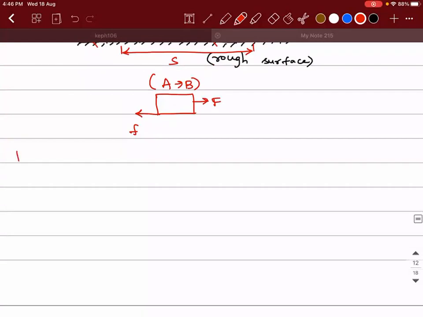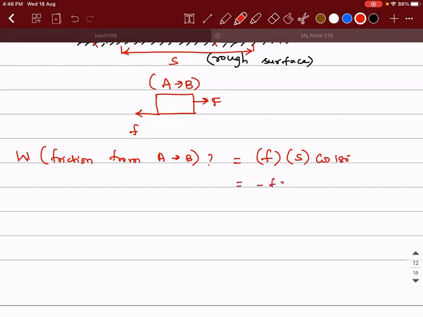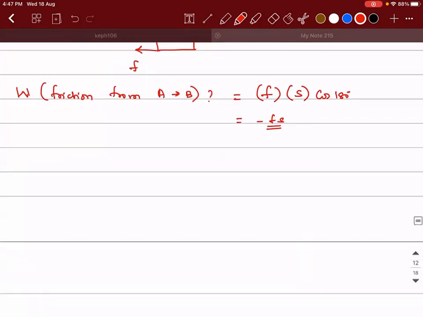Now the question is, work done by friction from A to B is how much? Small f into displacement into cos of how much, guys? 180. So it is going to be cos of 180 degrees. So there is going to be minus f into S. So work done by the frictional force from A to B is going to be minus f into S.